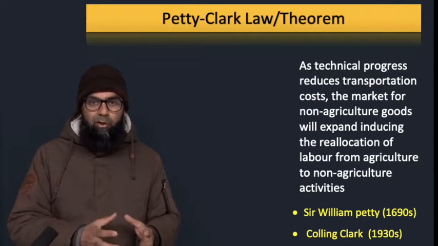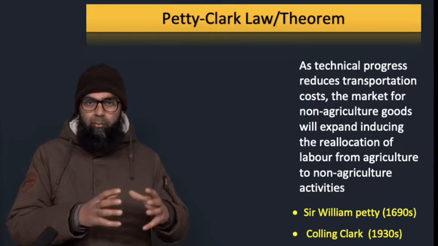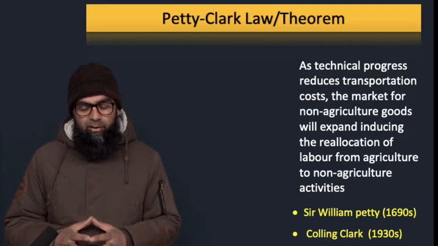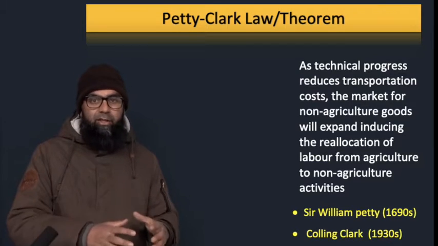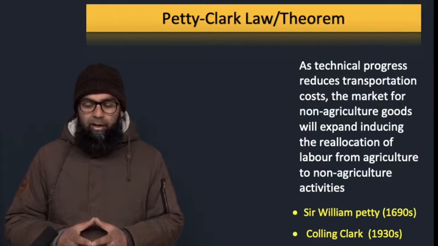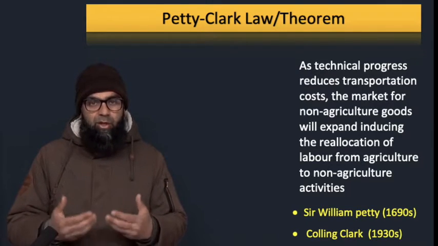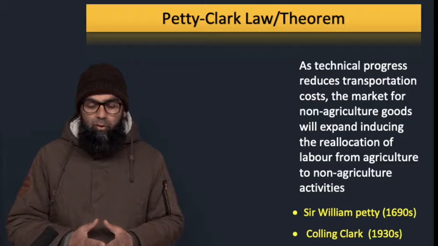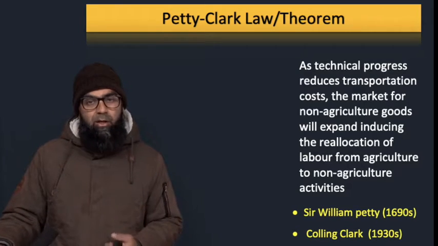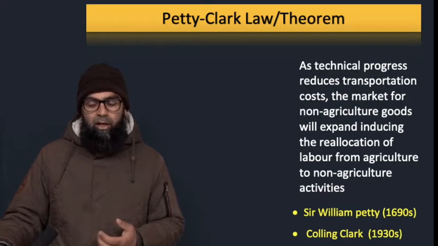Now this is only possible when there is reallocation of labor from the primary sector to the secondary and tertiary sectors. So there is migration of labor from the primary sector to the secondary and tertiary sectors, and this transformation then takes place. More non-agriculture activities now take place in that economy.